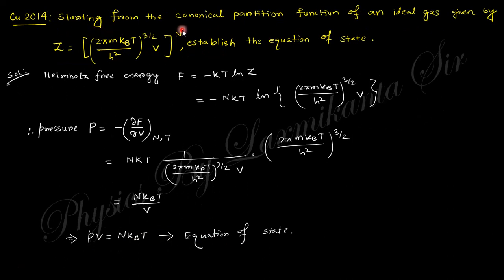Next question says, starting from the canonical partition function of an ideal gas given by this one, establish the equation of state. From the partition function, you will obtain the Helmholtz free energy expression, minus kT ln Z. Put this value of Z, with the whole thing to the power N in the front. In the pressure expression, del F by del V with respect to volume, you get this expression. So PV equals NkT. This is the equation of state.